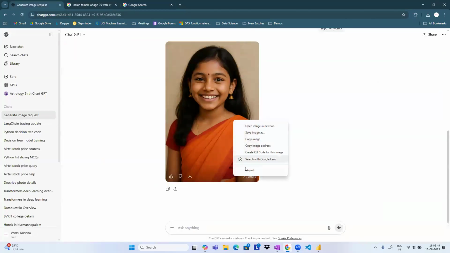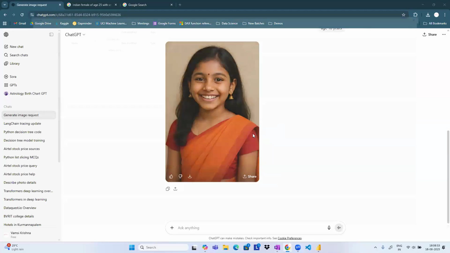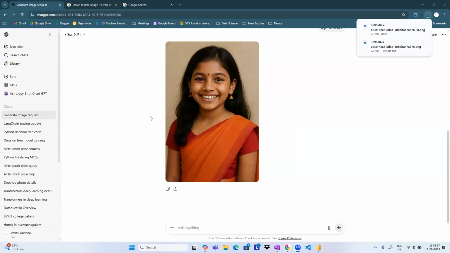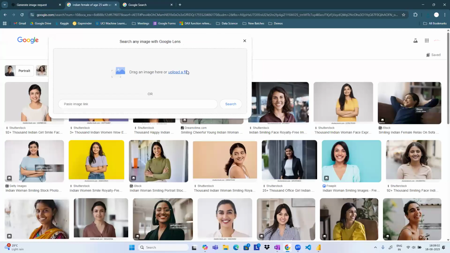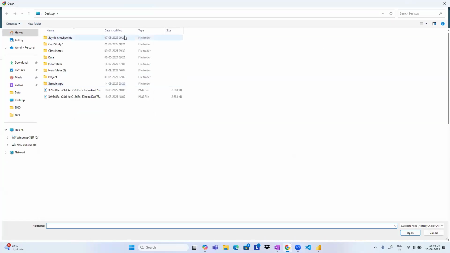So just do one thing. Drag and save this particular image, and then do the same example as it is. Go to Google Lens and give that particular image, and you can identify that particular image here now.